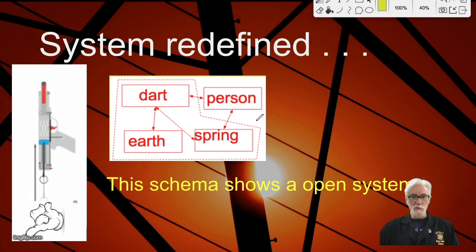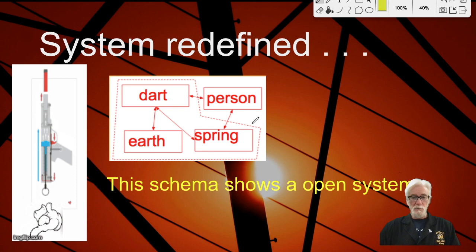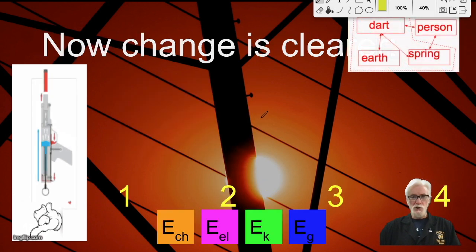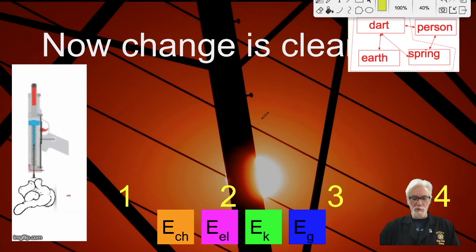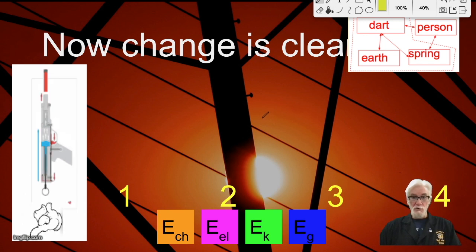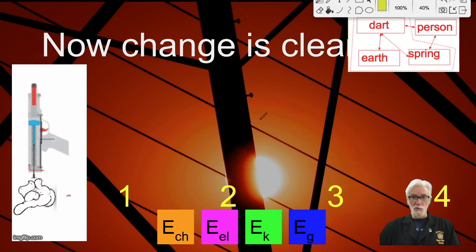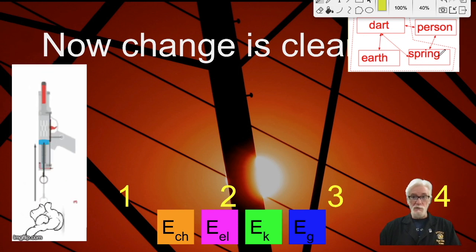This is what we call an open system because it's possible for energy to cross the boundary into the system or out of the system. So now let's take another look with this system schema. With this system definition, we'll find that it'll make the changes that are taking place clearer. At first, there is no energy stored in the system, because remember, all of our original energy was ETM. That's stored in the person, and the person is outside the system now.